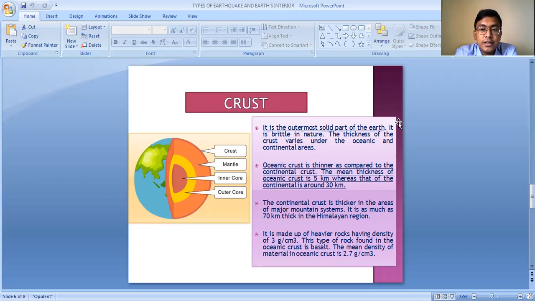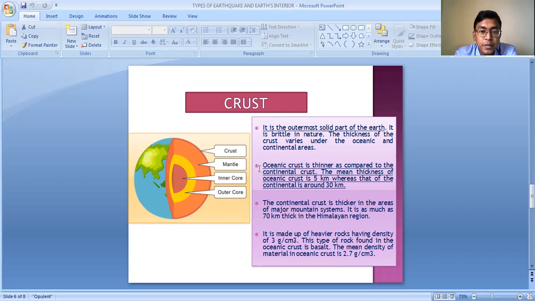The thickness of the crust varies under the oceanic and the continental areas, and it varies from the oceanic area to the continental area. Continental area basically refers to the land areas. So the thickness of the crust depends upon the coastal or oceanic areas and the landforms.